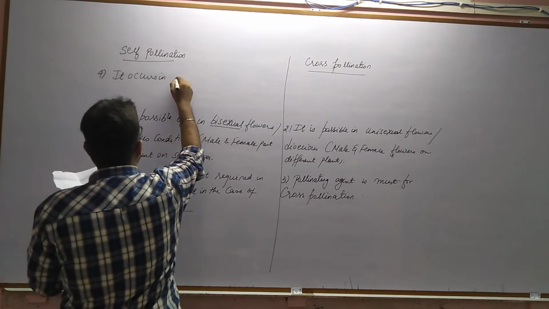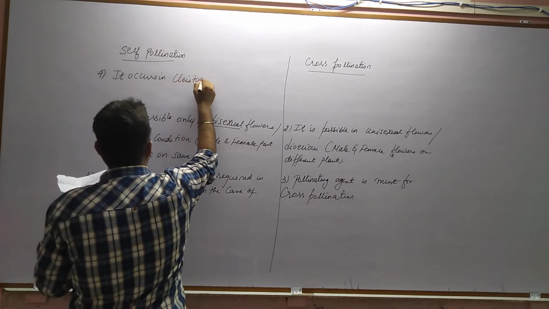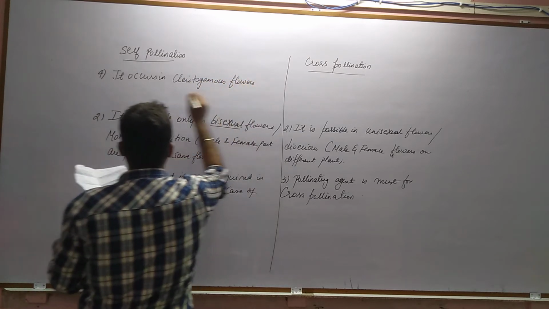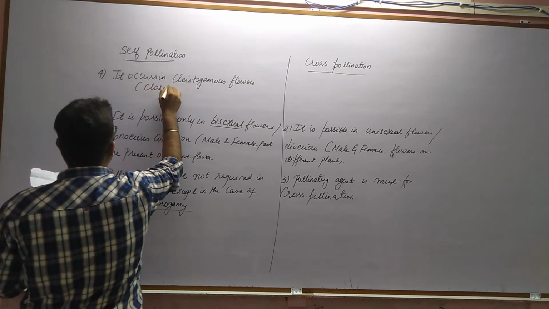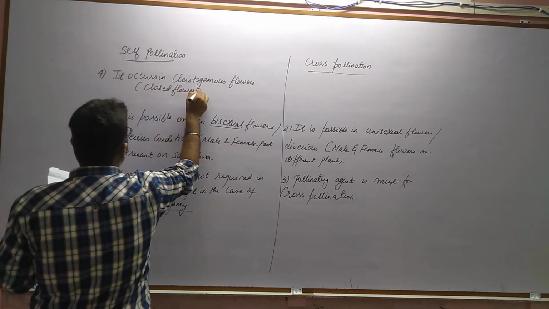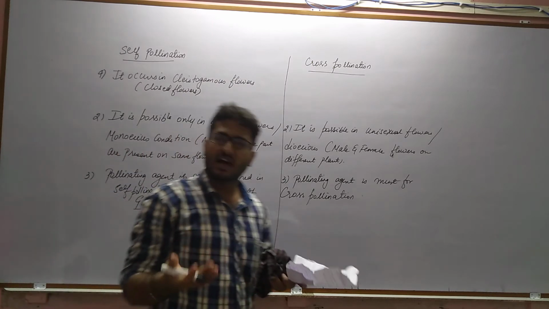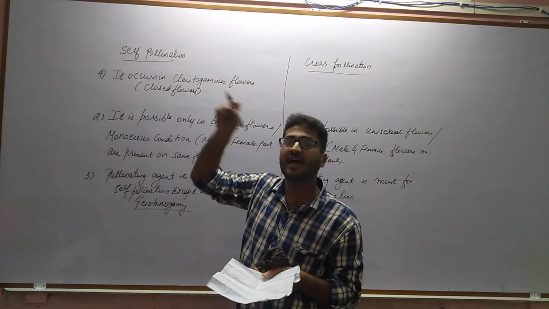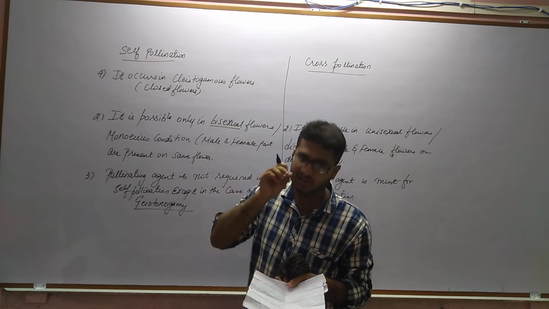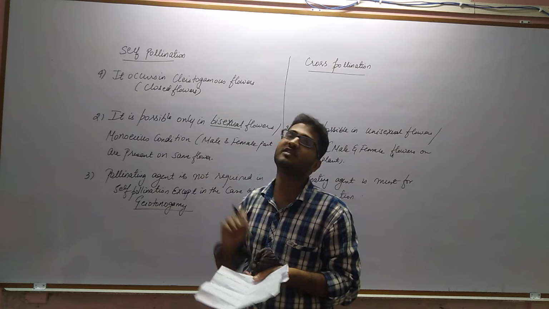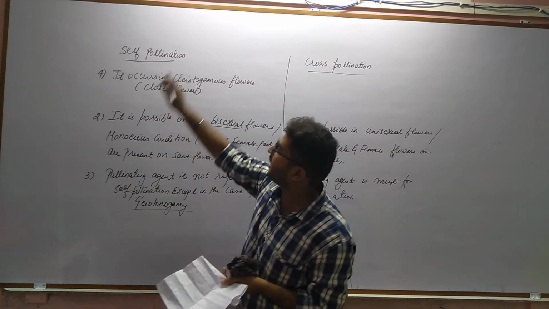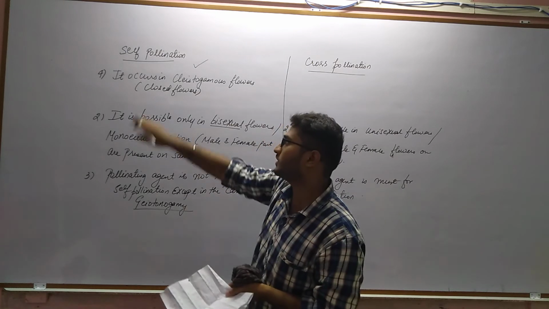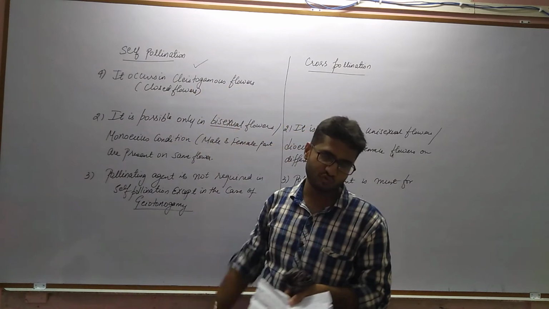It occurs in clastogamous flowers, and in the bracket I am writing closed flowers. That means that the flower does not open. If the flower will not open, it is obvious that the pollen grain present in the anther has to go to the stigma of the same flower only, in order to facilitate self-pollination. So it occurs in the clastogamous flowers, that is the closed flowers.